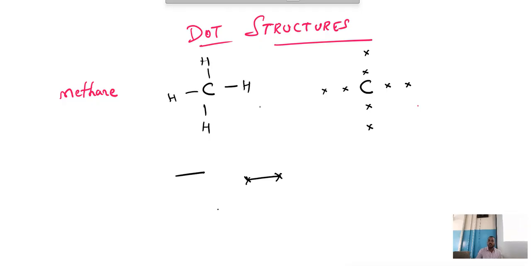Again right. See, if any element wants to become stable, it needs minimum 8 electrons in its outermost shell, in its valence shell. How many electrons are required? 8 electrons are required. Correct? Now let me consider these as electrons. 1, 2, 3, 4, 5, 6, 7, 8. Now, this complete cycle makes what?